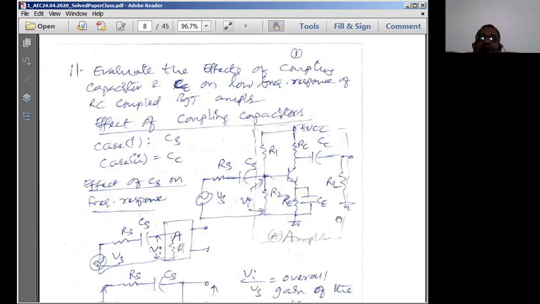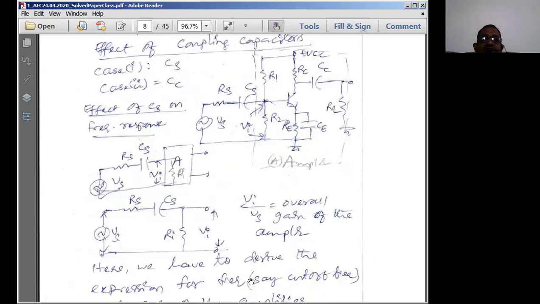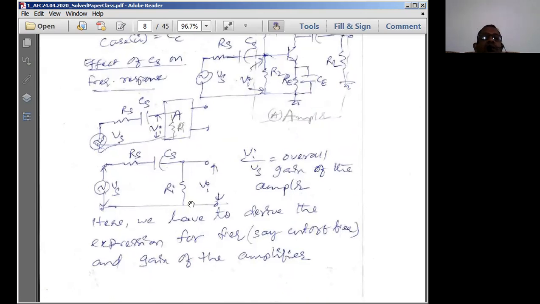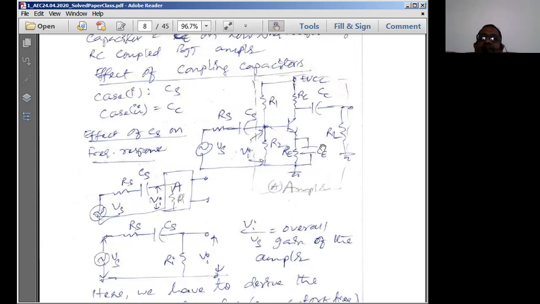Then it simply becomes the RC coupled amplifier for us. That's all, no other changes. Apart from that, there are small changes: instead of Ri, write Ri dash. Ri dash is the effective input impedance considering the second stage also.